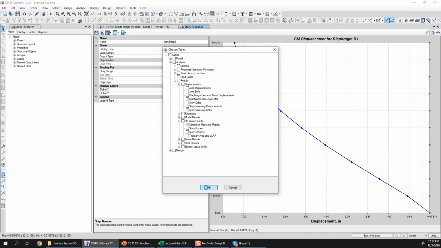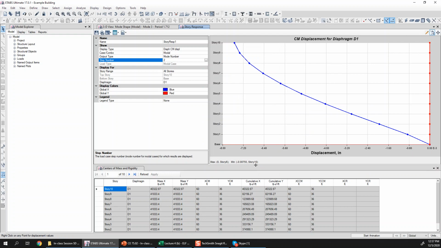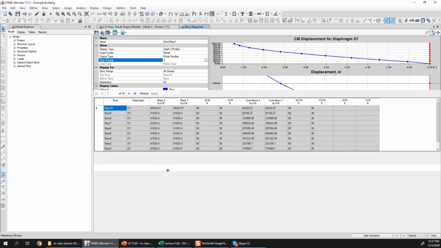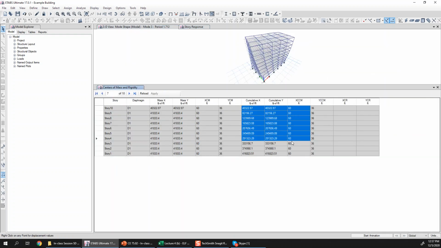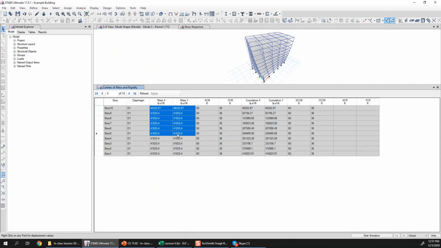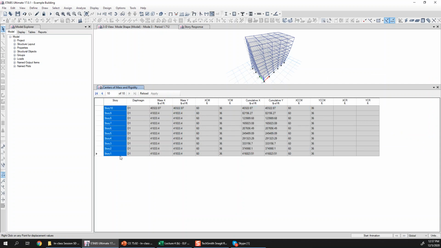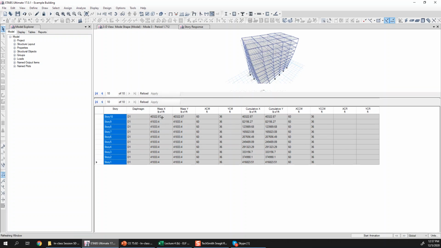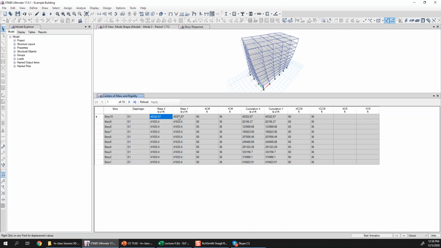So I click this one, and then this will report the center of mass locations as well as the masses lumped at each story. So from here I can get the 10 masses which are lumped at each story. And obviously they will be the same for X direction and Y direction.